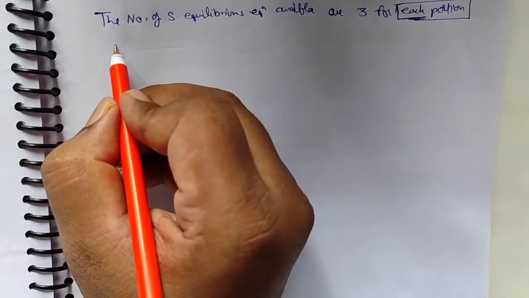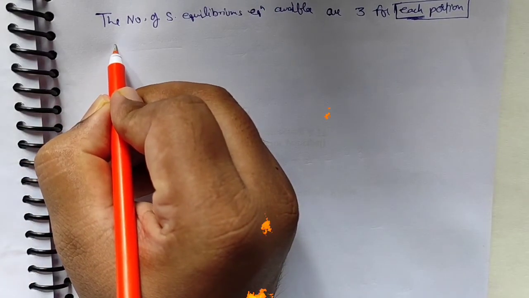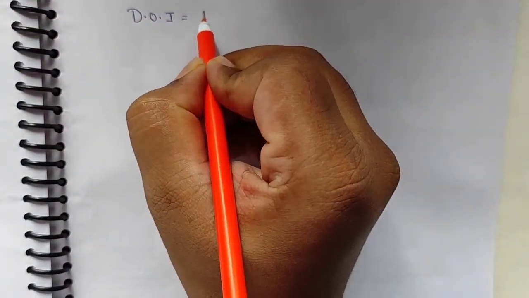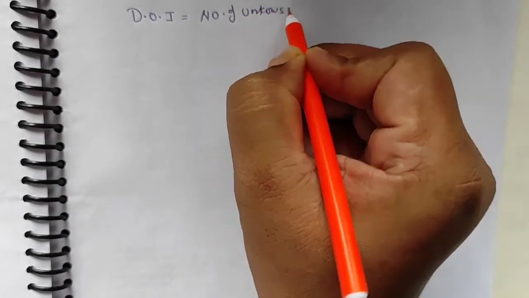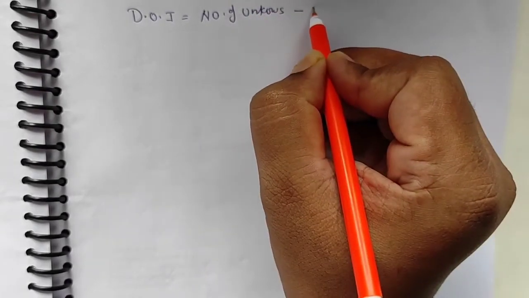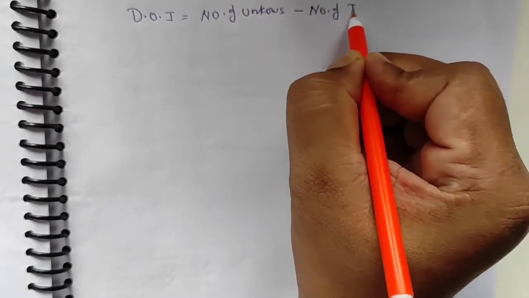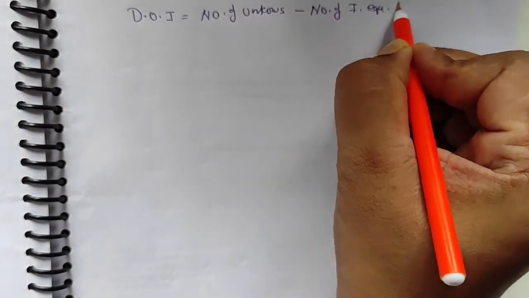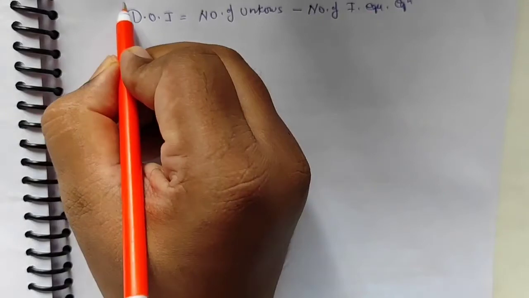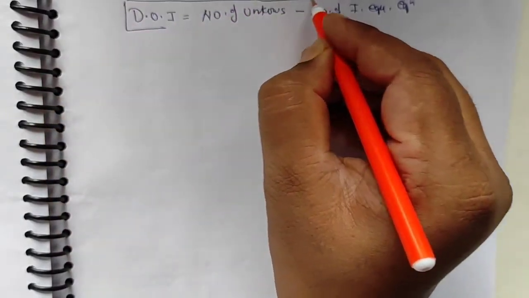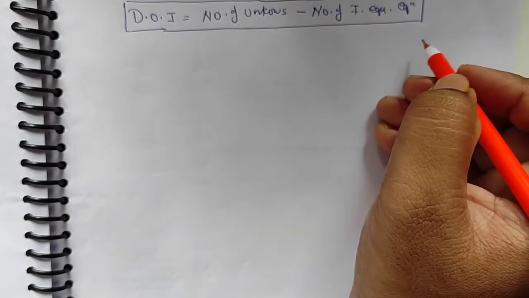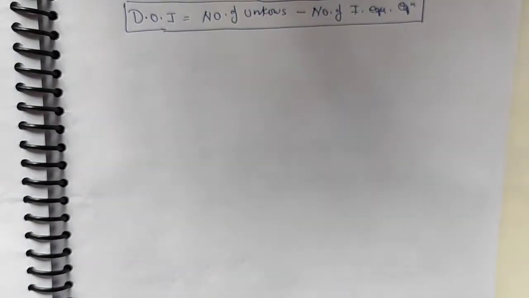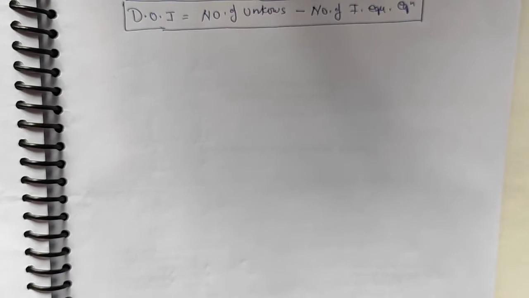So we can develop a formula for the degree of indeterminacy, which is equal to the number of unknowns minus the number of independent equilibrium equations. This formula we can apply for finding out the degree of indeterminacy.